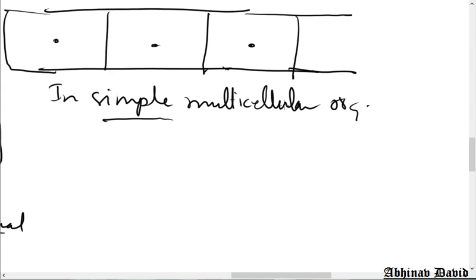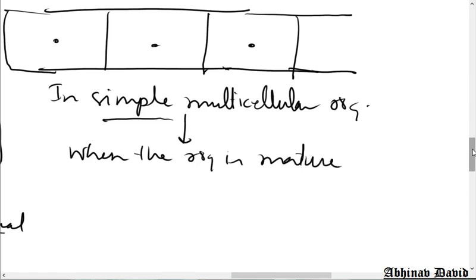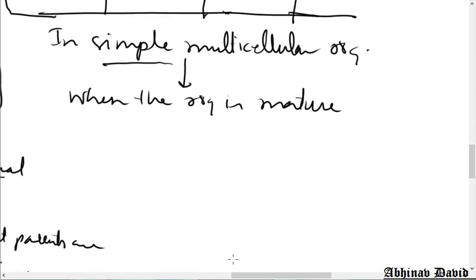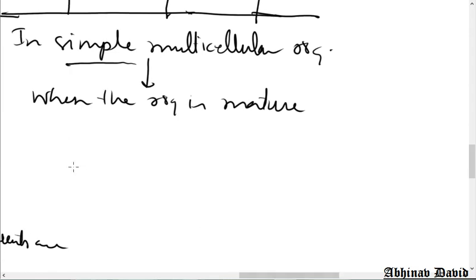In a simple multicellular organism like Spirogyra, what happens when the body is mature? When the organism is mature, the body of the organism divides into different pieces.